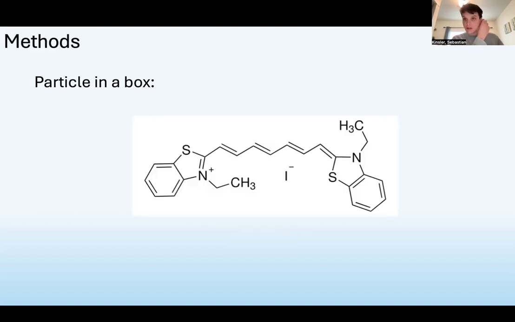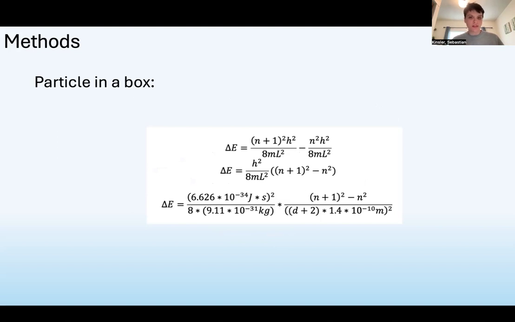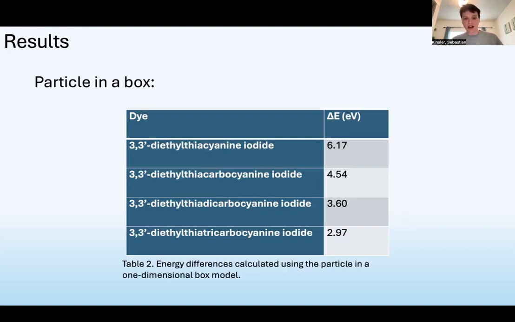For our dye molecules, the length, L, is found by counting the carbons separating these 2 cyanine moieties. After performing all these calculations, the energy difference of each dye was found to be 6.17, 4.54, 3.60, and 2.97 electron volts. Again, we observe the trend of energy decreasing as the size of the pi system increases.